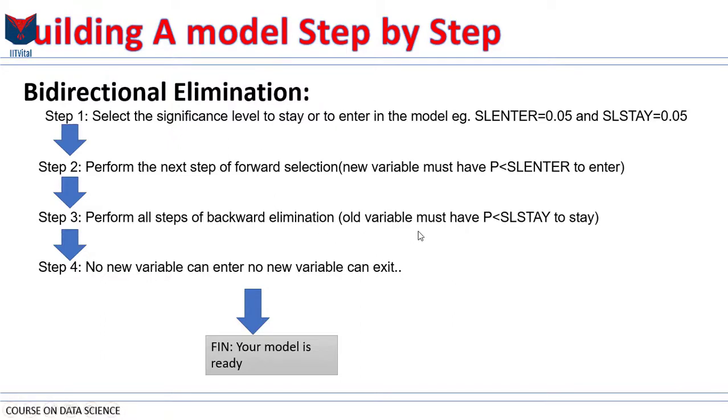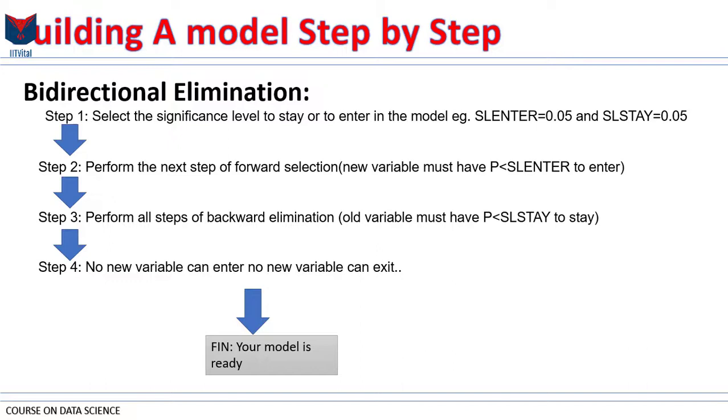If you can eliminate 1, 2, 3, however many you can, and then from there you go back to step 2, and so this is a very iterative process. You keep doing that until at some point you cannot add new variables, no variables can enter, or no old variable can exit.